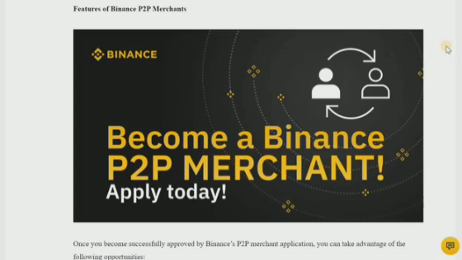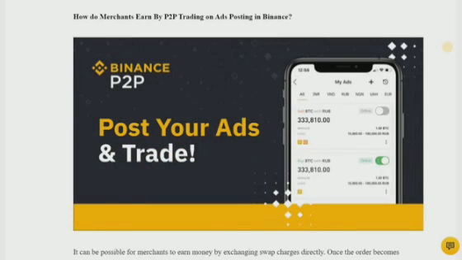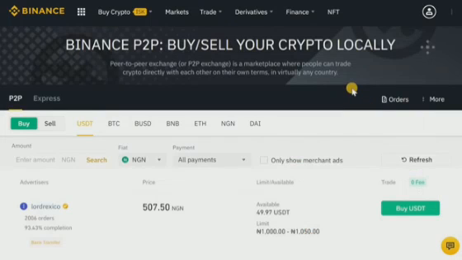Now, the way this works is that what you need to do is to create an ad and post your ad. When a potential buyer or seller interacts with your ad, you make profit when your trade has been successfully executed. What that means is that, for example, let's say I want to buy USDT right now. What I would do is that I would just go and click on this buy USDT, and when I choose to buy USDT, I would be buying at this rate at around